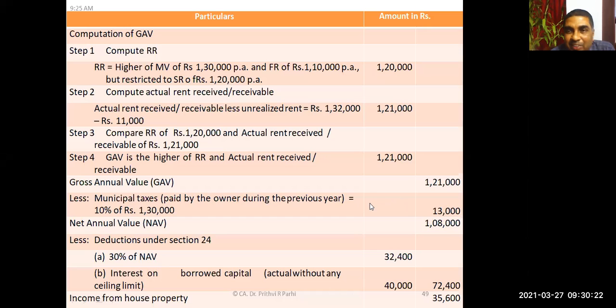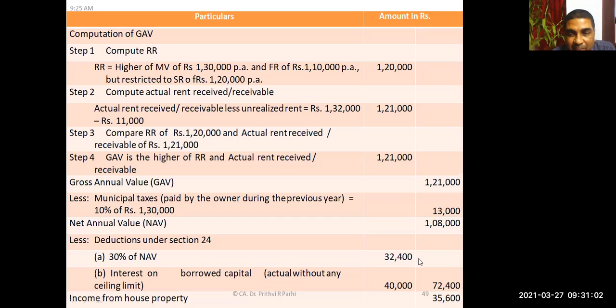And from that, what is deductible? The first deduction is municipal taxes. The question says it is paid, so 10% of 1,30,000, that is 13,000, has to be deducted. Now, net annual value is how much? 1,08,000. Then there are two deductions under Section 24: 24A and 24B. The first deduction is 30% of net annual value.